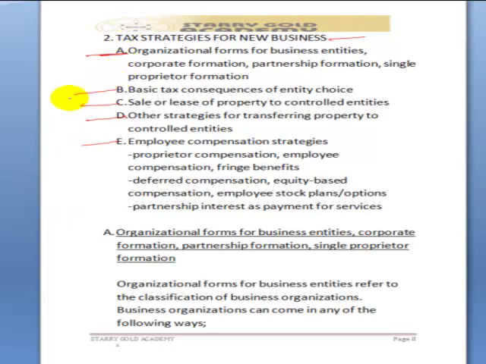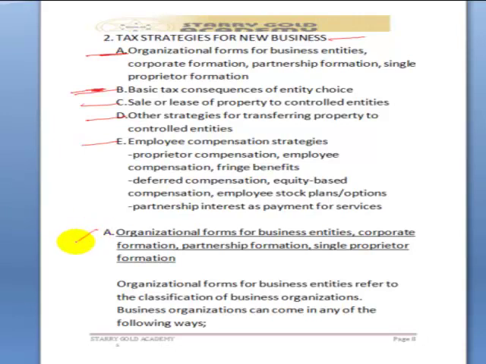In the B part, we'll take the basic tax consequences of each form of business. In the C part, we are expected to discuss what happens when you sell or lease a property to a controlled entity. In the D part, we are expected to explore other strategies, methods for transferring property to controlled entities. While in the fifth part, we'll talk about how to compensate ourselves, either as employee, as employer, and the rest of them. Let's take the first item now.